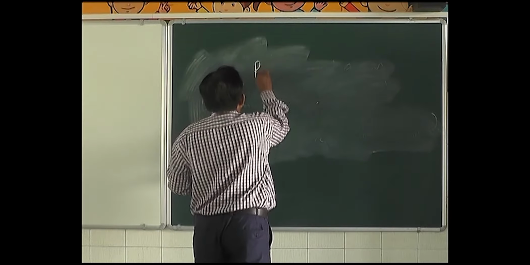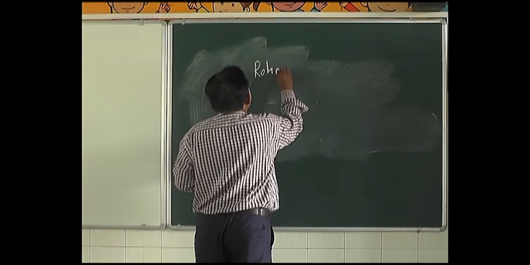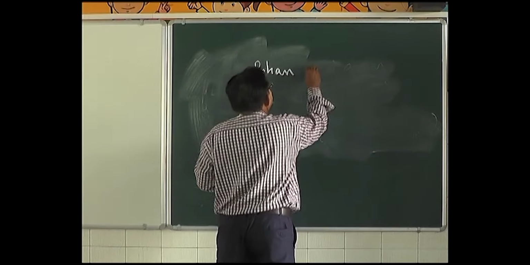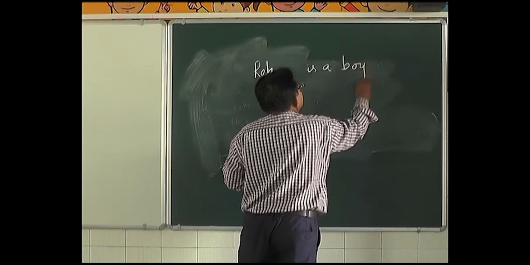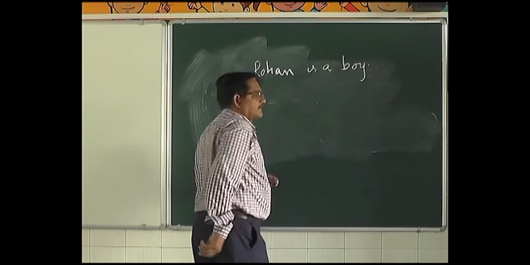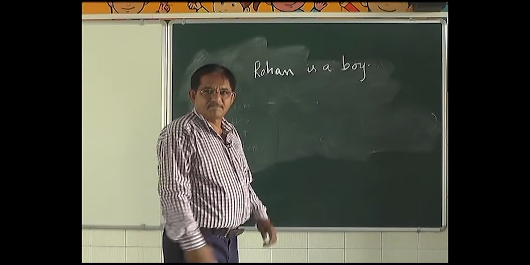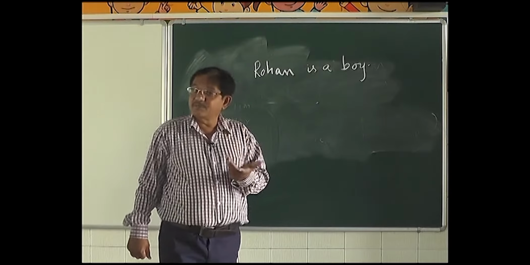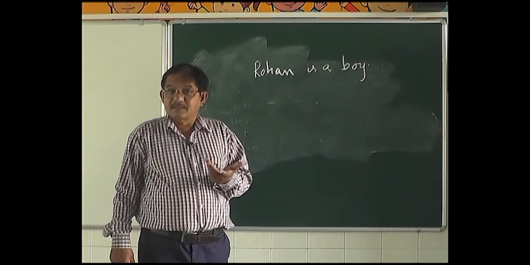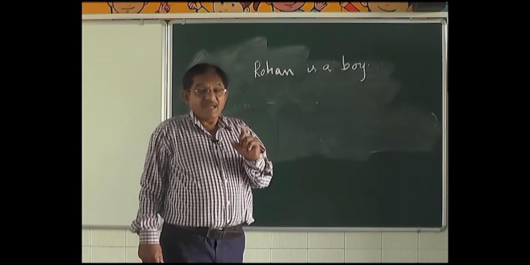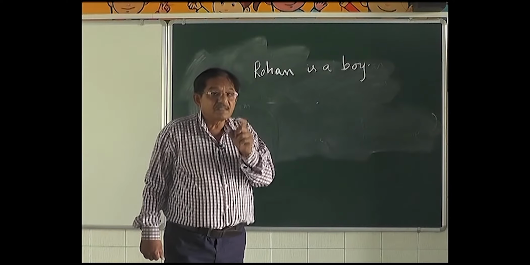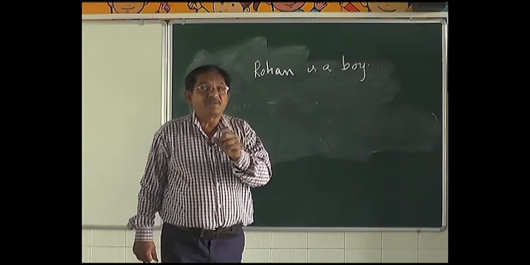Now, before we continue, remember one thing. Every sentence must have a subject.